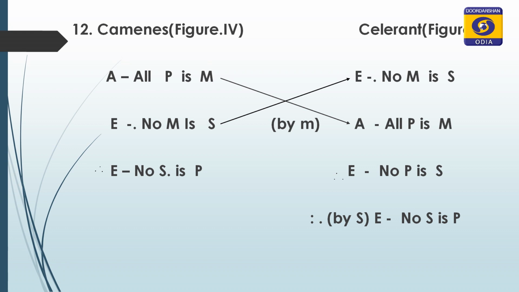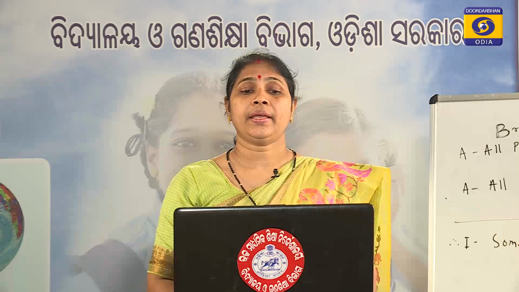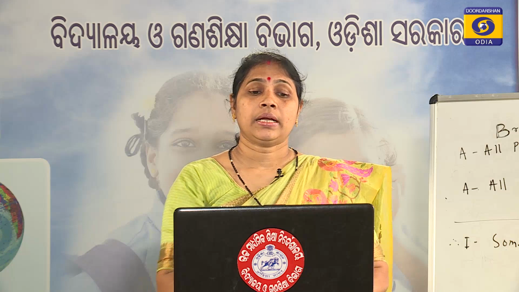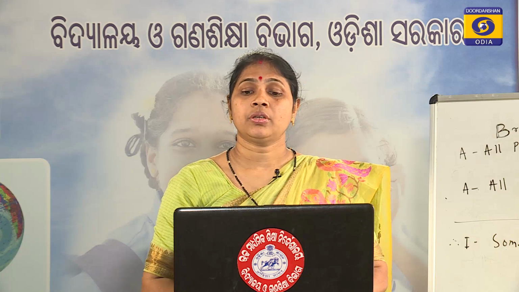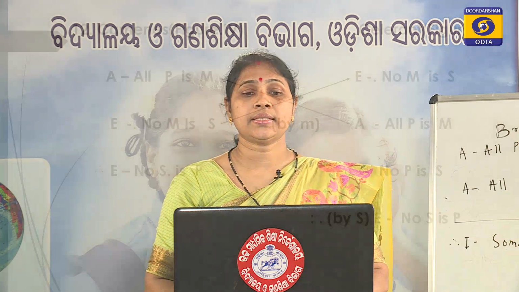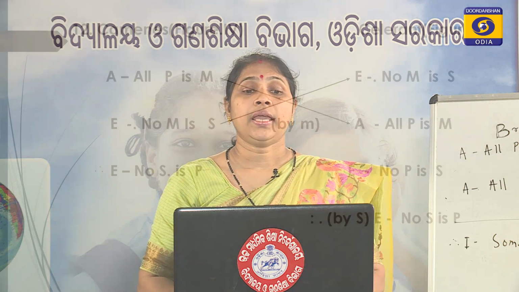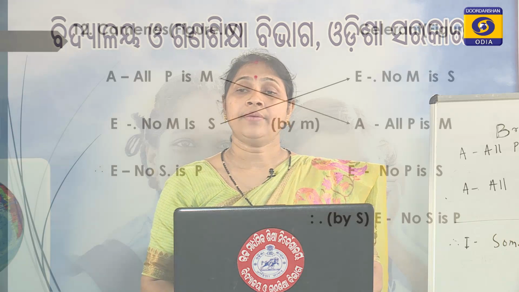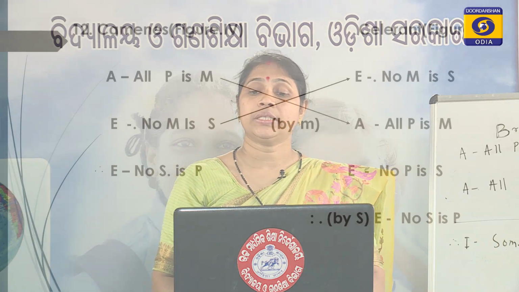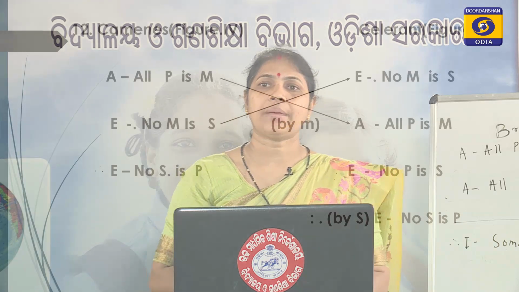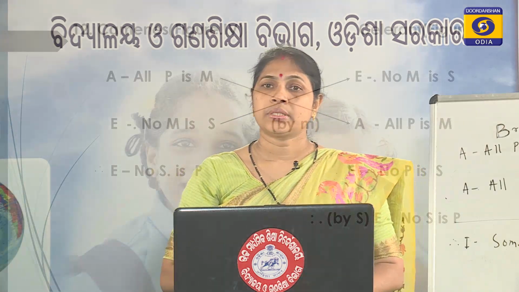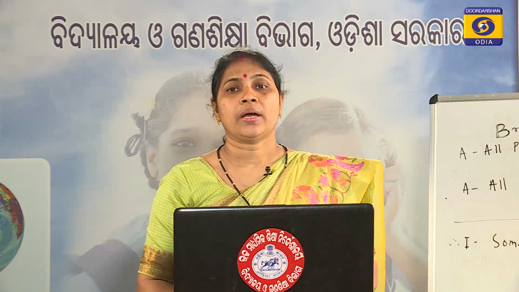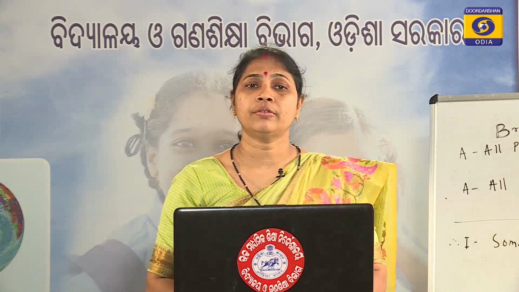So, Camenes can be reduced to Celarent by M. The A proposition becomes the minor and E becomes the major. So, we get no P is S, but after E there is S, so the new conclusion can be simply converted. By S we get no S is P. So, Camenes can be reduced to Celarent of figure 1. Therefore, Camenes is accepted as one of the valid modes of the fourth figure.